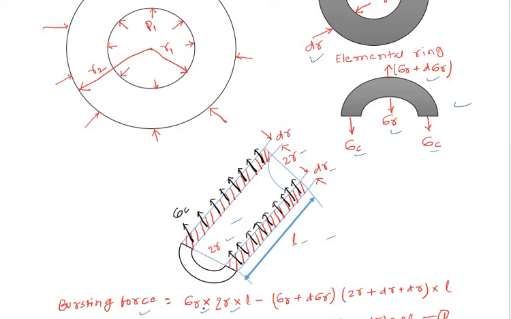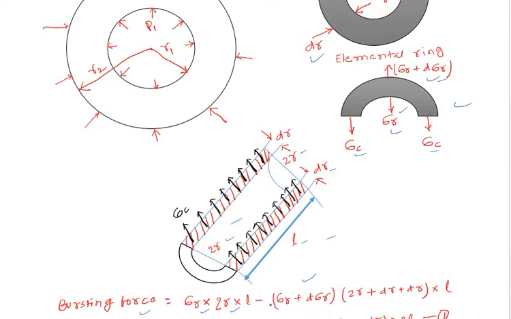So sigma r into 2r into L, stress into area, minus the external radial stress. Both of these are opposite in direction, so it will be negative. This internal radial stress is directed towards the center, and this external radial stress is directed outward from the center.